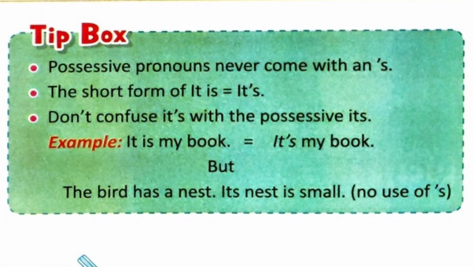Third bullet says, don't confuse it's with an apostrophe with the possessive its without an apostrophe. For example, it is my book can be written as it's my book with an apostrophe. But the bird has a nest. Its nest is small. This its shows possession. It's a possessive pronoun, so it is written without an apostrophe.